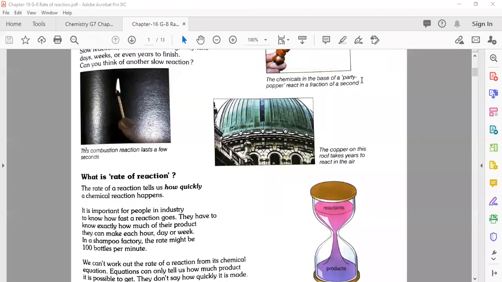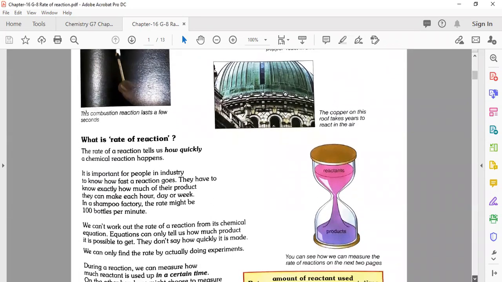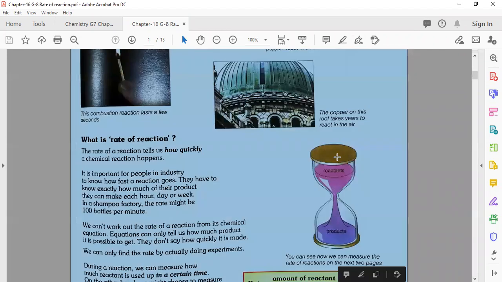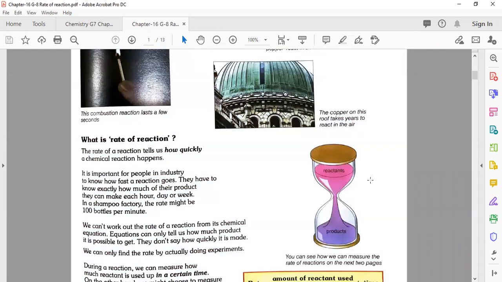Okay, after this, we're going to discuss in detail about these two things. First, we should know that number one thing here is the reactants. I'm going to show you the reactants, and they convert into product. So that is the time period during which the reactants convert into product.